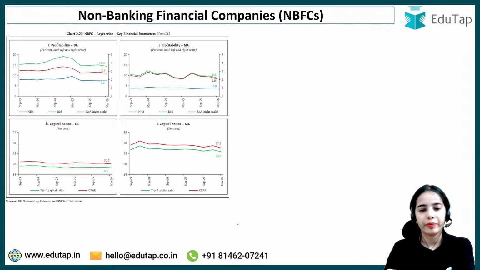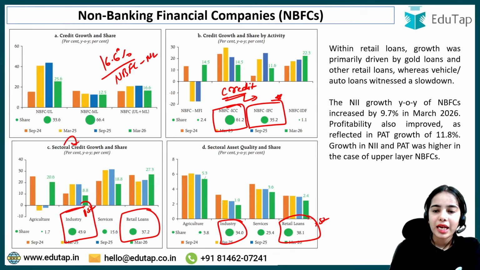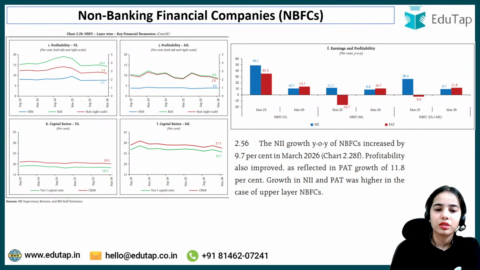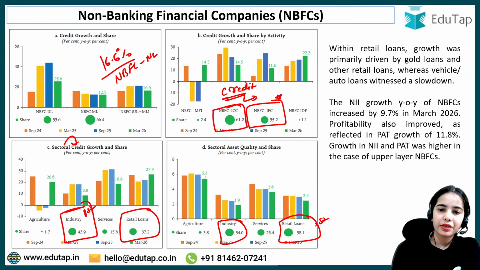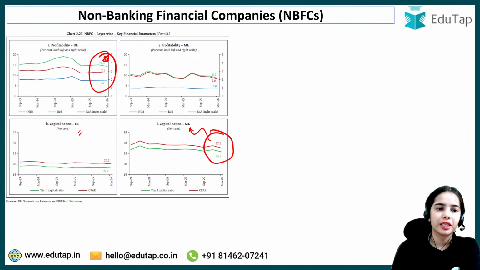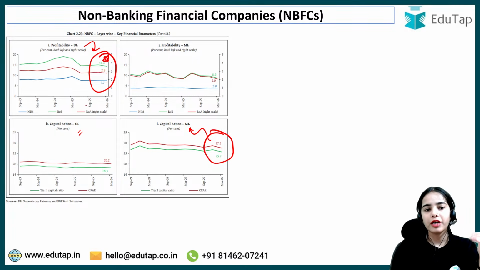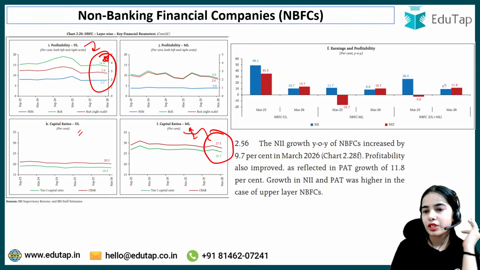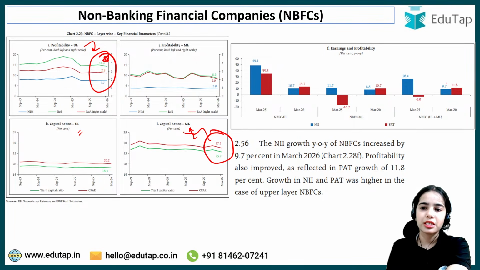Now, profitability, as it has been said here also, the net interest income and the profit after tax have grown more for the upper layers. So the profitability has increased more for the upper layer in comparison to the middle layer, while the capital ratios are maintained more by the middle layer in comparison to the upper layer. So profitability is higher in the upper layer, while the capital ratios are higher in the middle layer. So earnings and profitability data we have discussed.